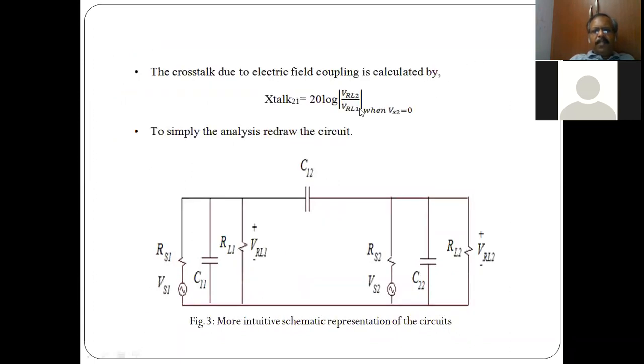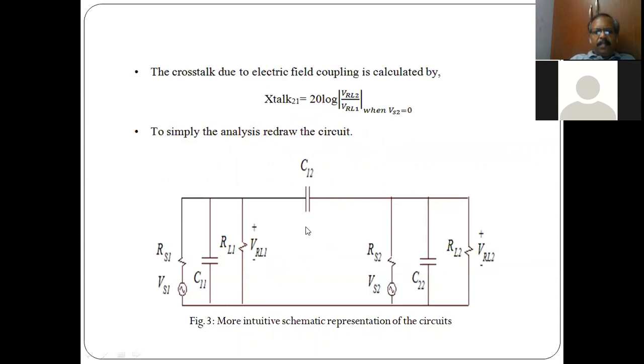So the crosstalk, as per the definition, is the voltage dropped in load 2 divided by voltage dropped in load 1, and you have to take 20 log of that when the second is 0. So this circuit is redrawn.